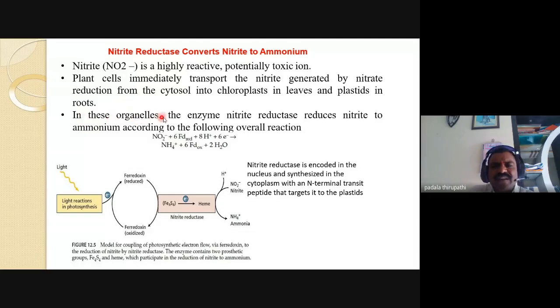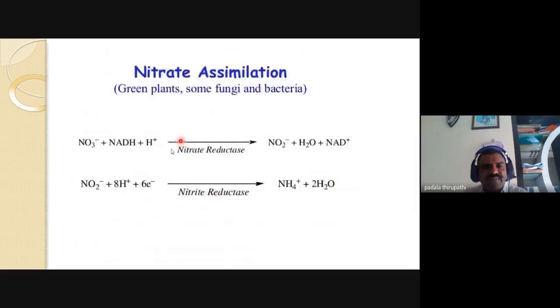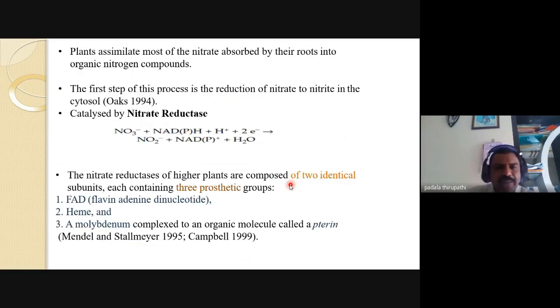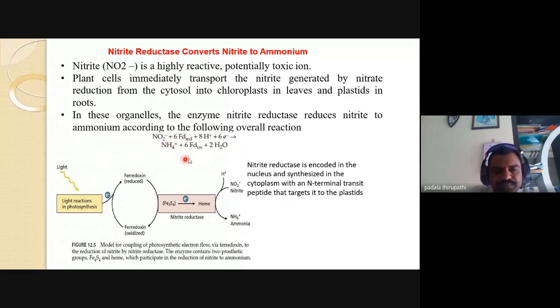In these organelles, the enzyme nitrite reductase reduces nitrite to ammonium according to the following overall reaction. Remember, my dear friends, this is the reaction we observed in the previous slide. This is the second step. This is the nitrate reduction, and this is the nitrite reduction to form ammonia. The step is NO2 minus, ferredoxin, 8 protons, 6 electrons, and ammonia is produced. This is the step for nitrite reductase.